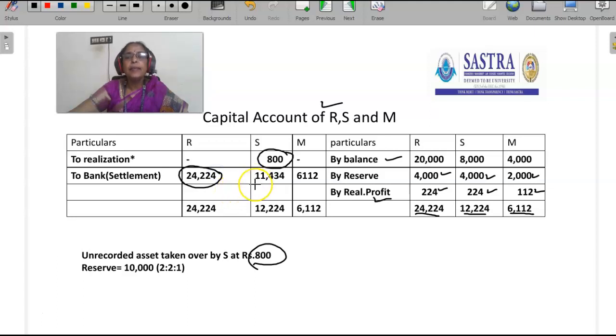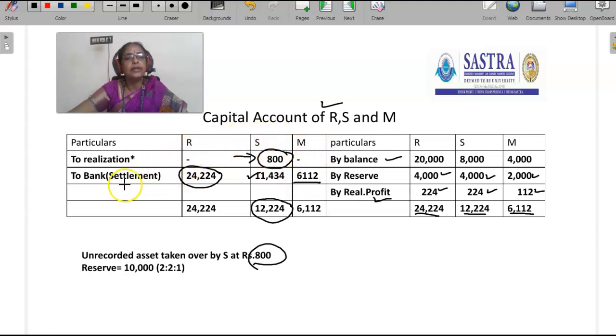R's capital account balance is 24,224. Yes, capital account, the firm has to give 12,224, but he has taken over the assets worth rupees 800. That has to be deducted. So the firm has to settle 11,434 rupees to S. Then M has to be settled 6,112. They are settling the partners' capital accounts.